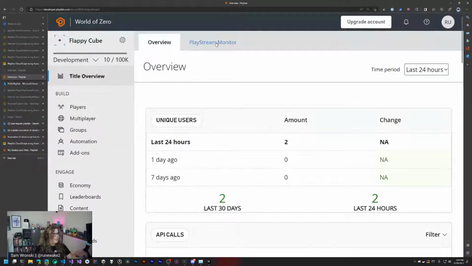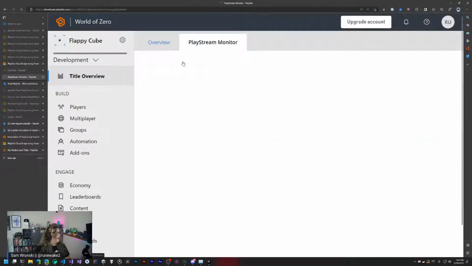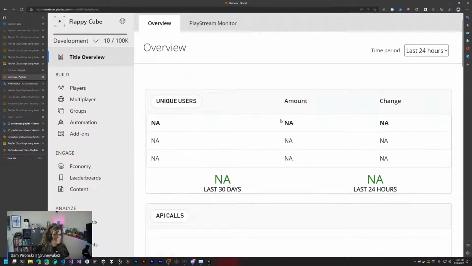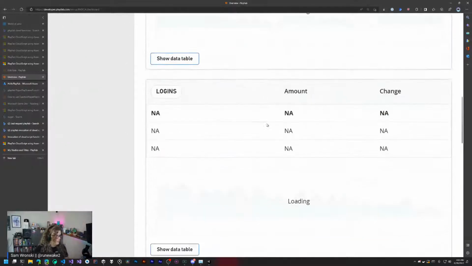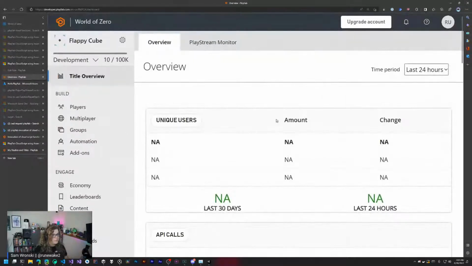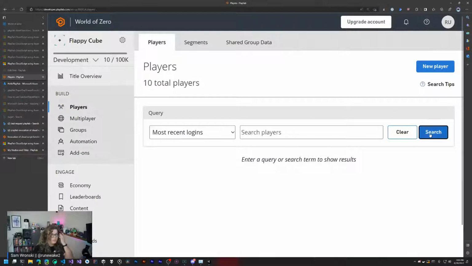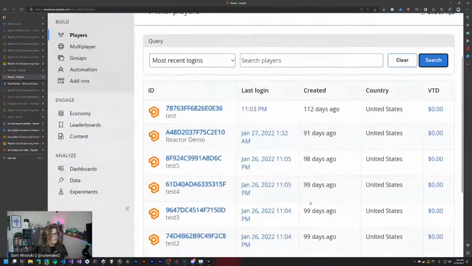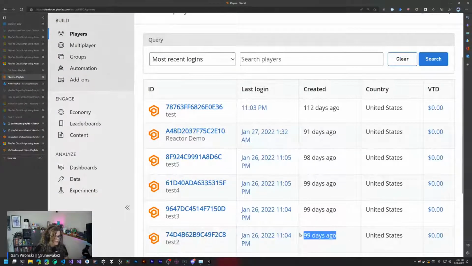Let me take a look here. If we jump over to our overview, this is what's actually happening. A lot of this is empty because we're not using a number of features here, but we are using a few of them. We have players here. If we look at our players, we can see when people have logged in. This app was created about 3 months ago, so these users have not signed in a number of days since January. But we can take a look at this test user, who is who we just signed in as.